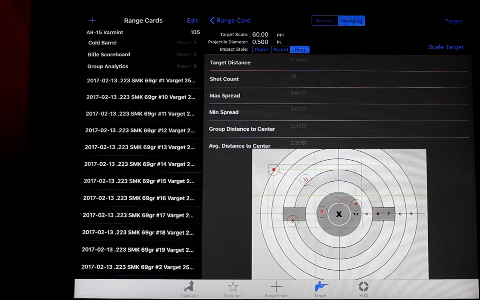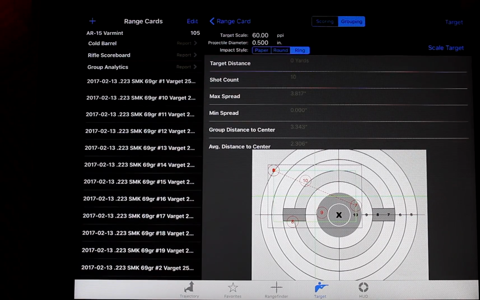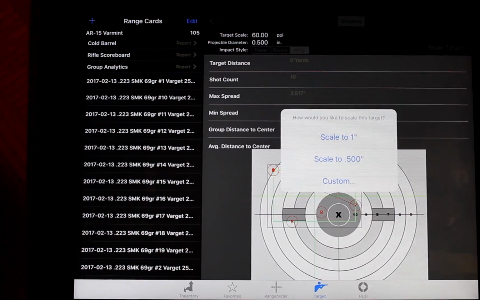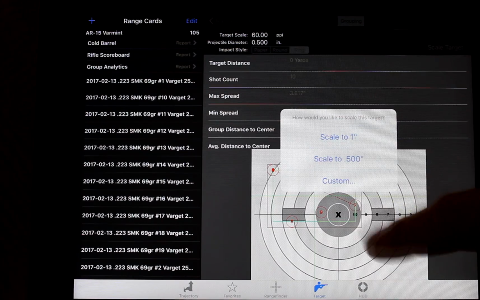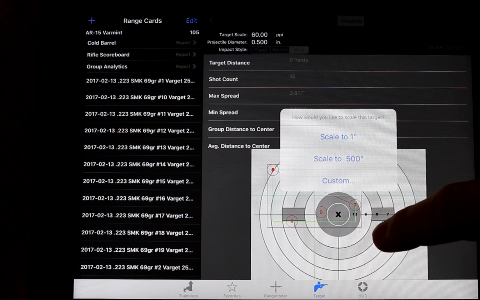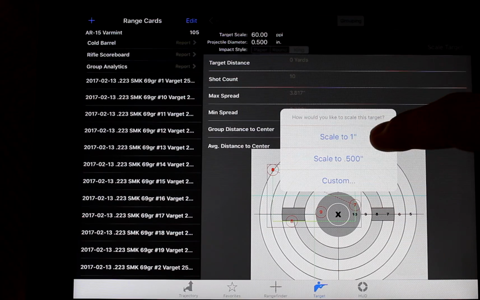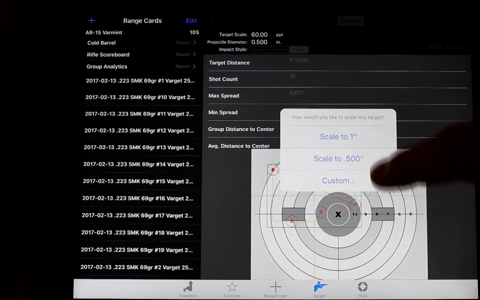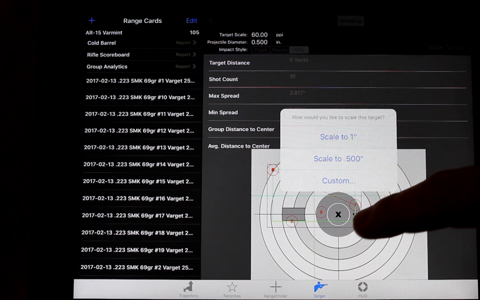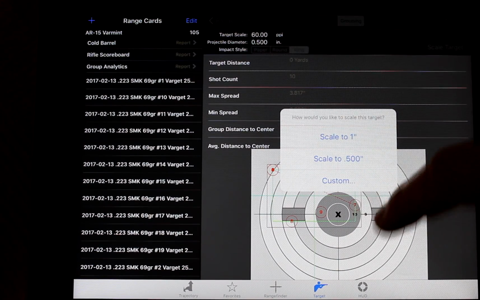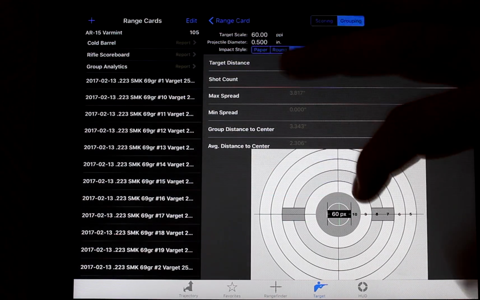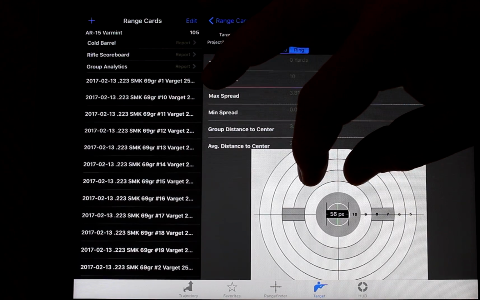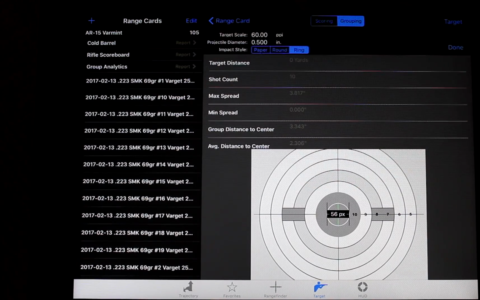And before you do this, you'll have to know what 1 inch is. Well, let's see if it'll let me do this. Yeah. So let's say this target back here is a photo that you have. Scale to 1 inch and scale to 1/2 inch, or you can do a custom. So the targets that I have, the center where the X is, that's 1 inch. So you can scale. You see, you can move this over and put it right in the center, and then the target will know that that's 1 inch.